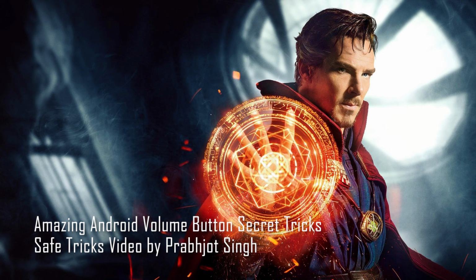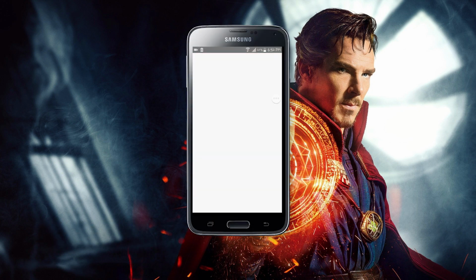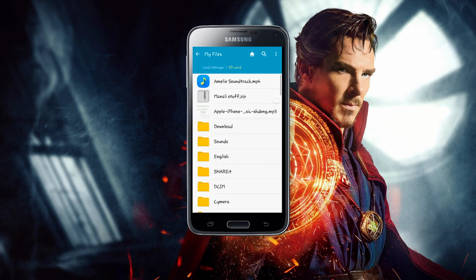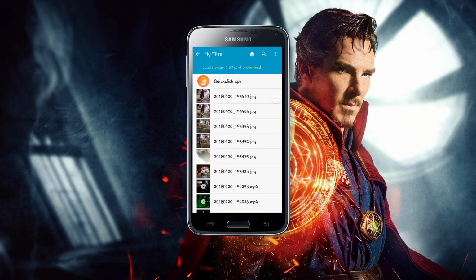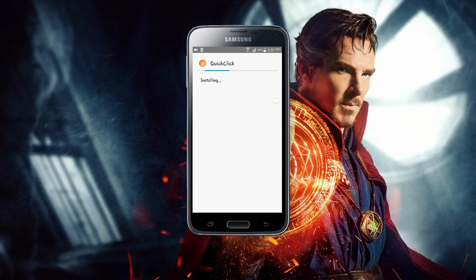Hello guys, today I will show you amazing Android volume button secret tricks. For these tricks, you need to download an app named Quick Click. You can download it by clicking on the link in the description box. Install the app. This app lets you create various commands by just using volume keys of your Android phone.